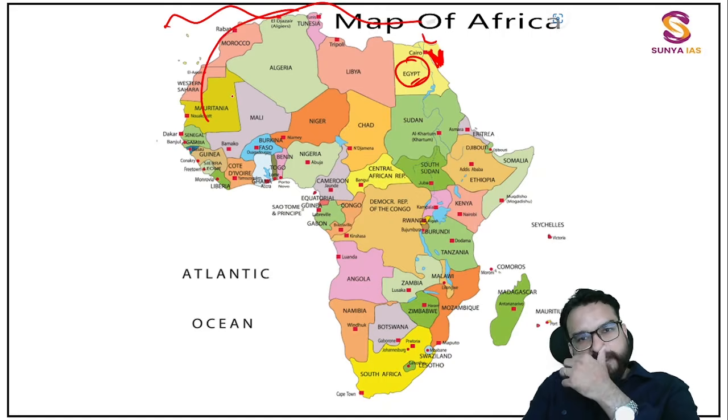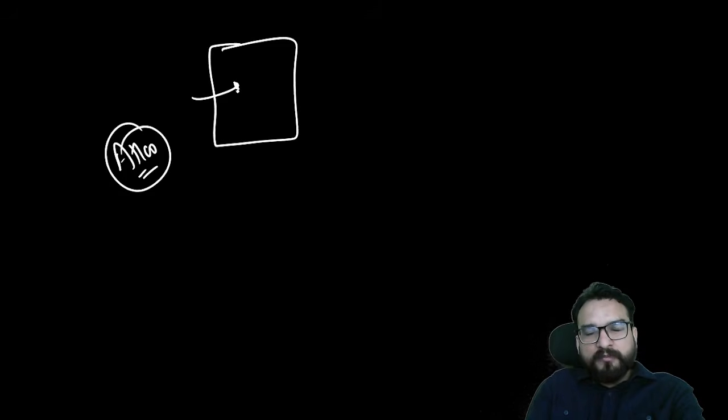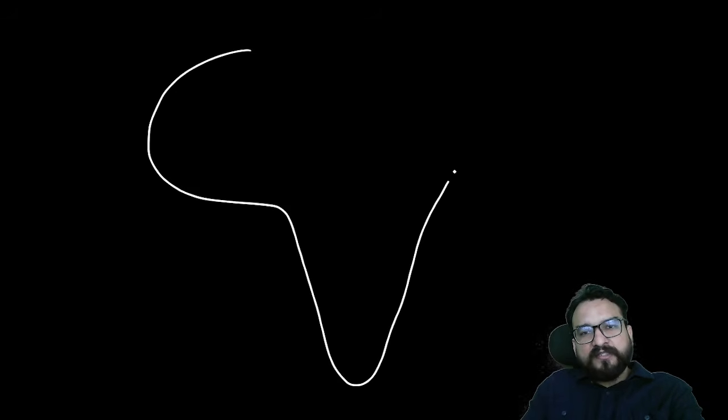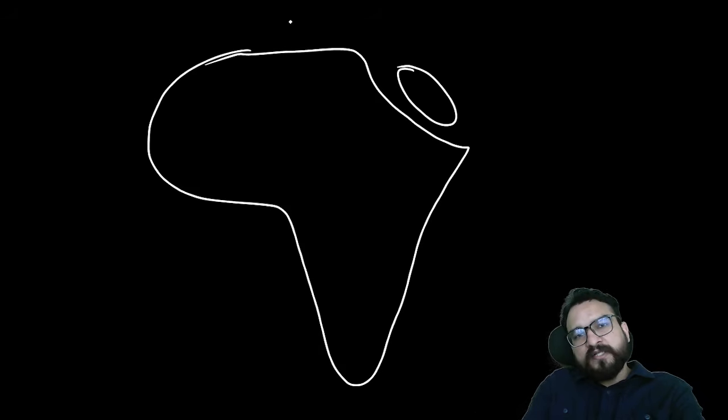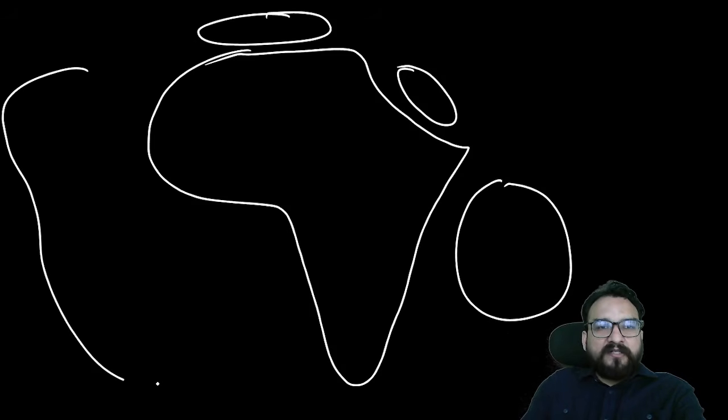So a rough understanding should always be there, because I always say that we will be making our own atlas. The right information I am showing you by the original maps, but we are going to have our own atlas, because ultimately in the prelims we don't get any maps. In the mains we will not get any maps. We have to draw our own maps. So from a rough understanding you have to create a figure like this, giving room for the Red Sea, the Mediterranean Sea, the Indian Ocean, and the Atlantic Ocean.